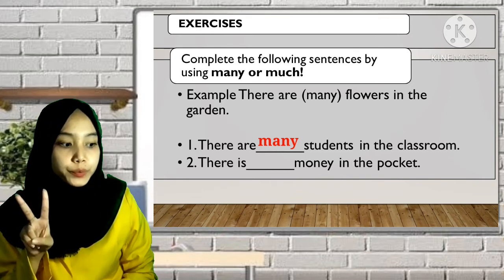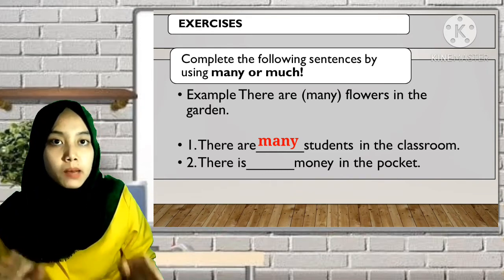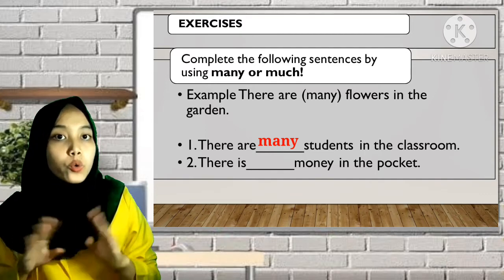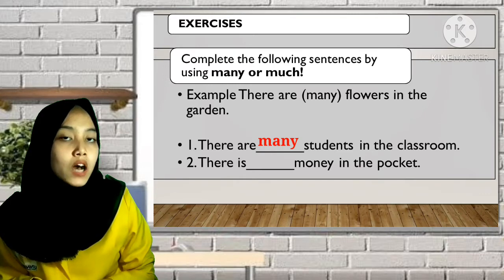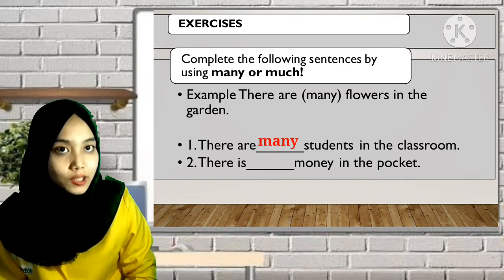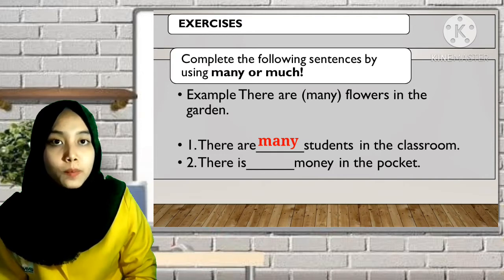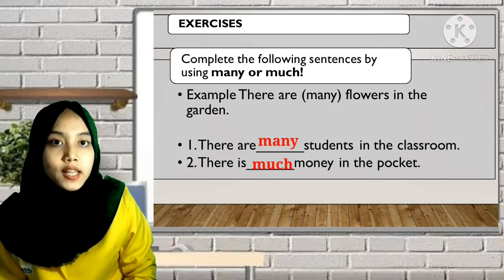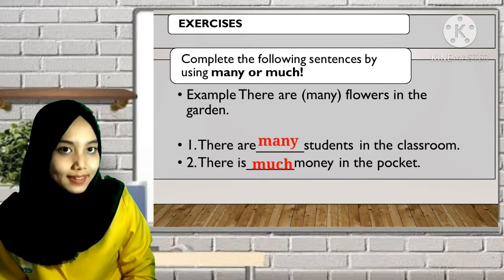How about number 2? There is blank money in the pocket. Is money or uang countable or uncountable? Great. Money is uncountable, so do we use many or much? We use much. So the answer is there is much money in the pocket.